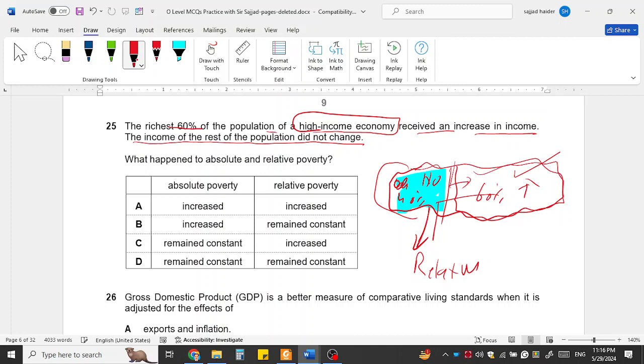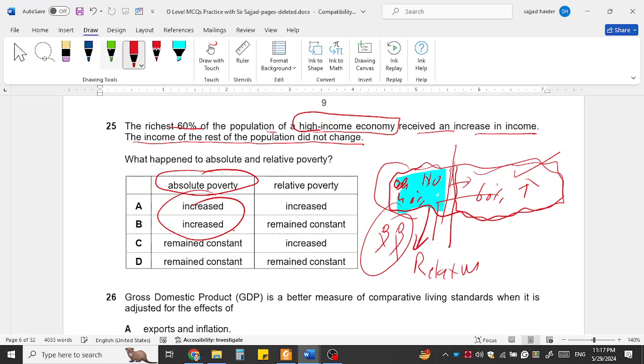These are not absolutely poor. Absolute poverty means when people are unable to afford their basic necessities such as food, healthcare, shelter, etc. But relative poverty is when some of the people living in a country are becoming relatively poor compared to their fellow citizens. So in this case, does absolute poverty increase?